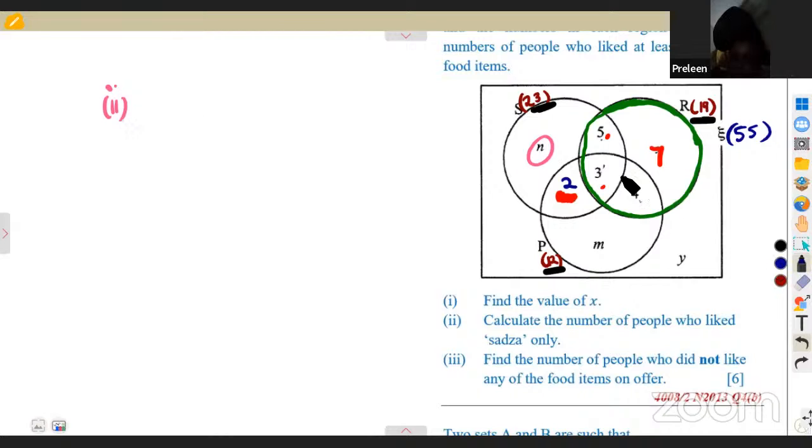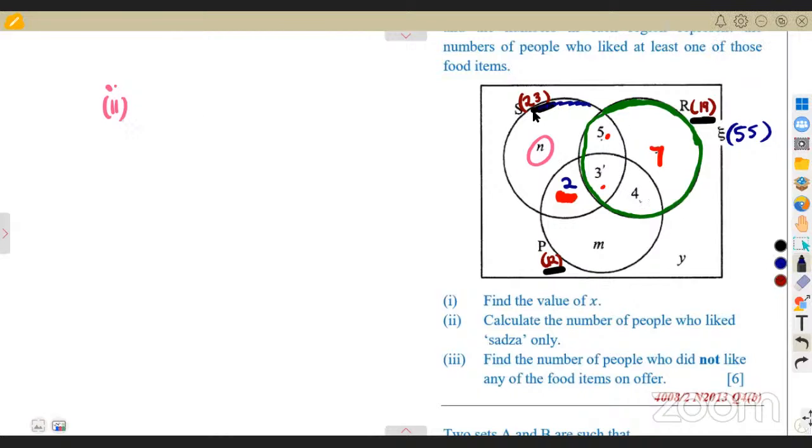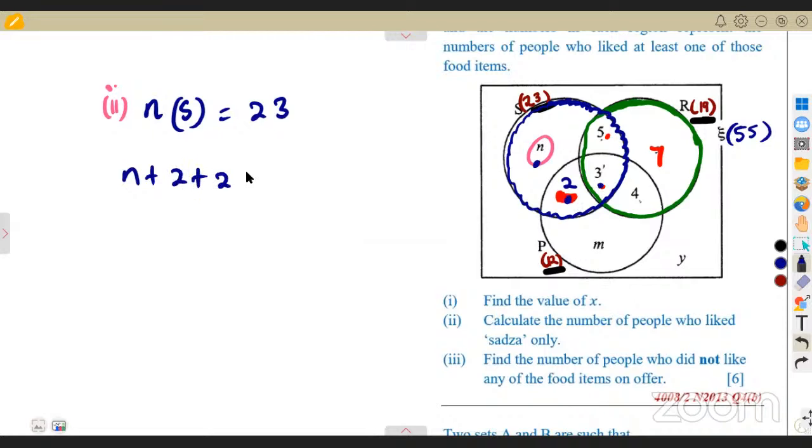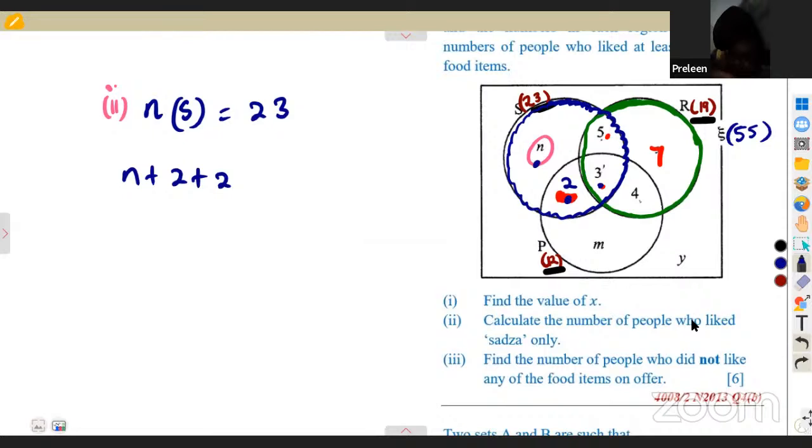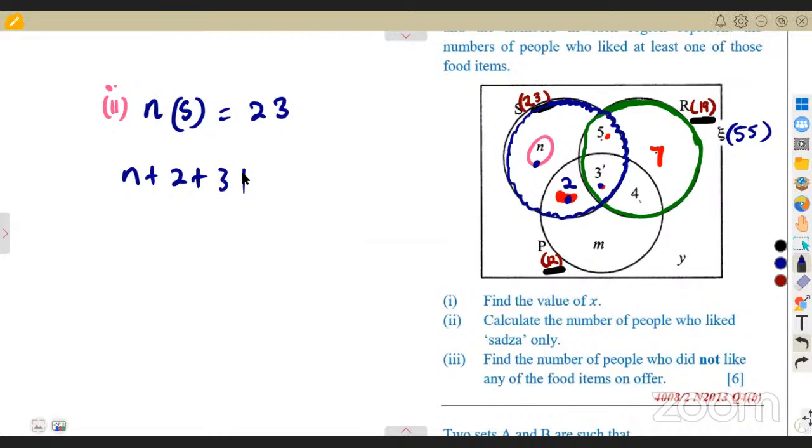Formulating an equation, using 23. Very good. Because this is the set that represents SADSA, this one, the set S. So using set S, which is equal to 23 elements, it means N plus these 2 plus these 3, everything in that set. Sorry, that's a 3 there, plus this 5. It must give us 23.